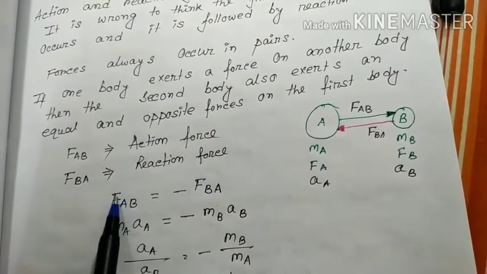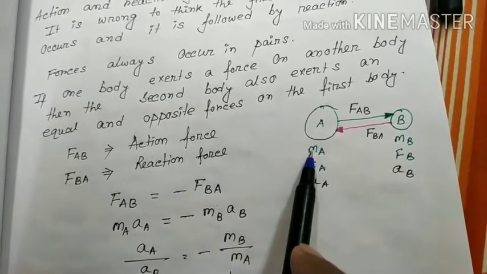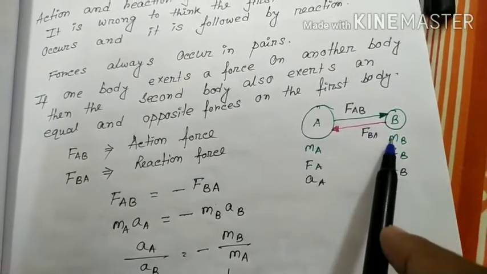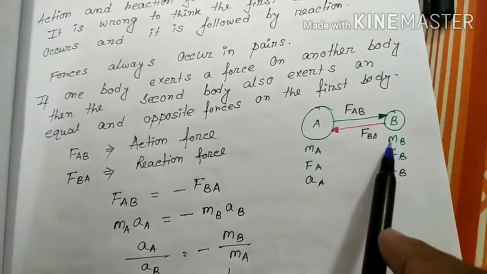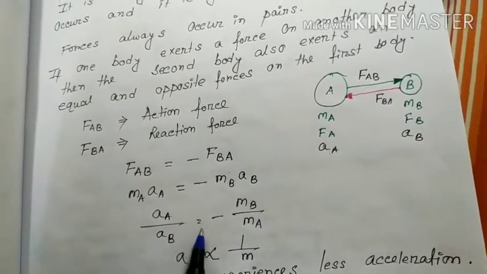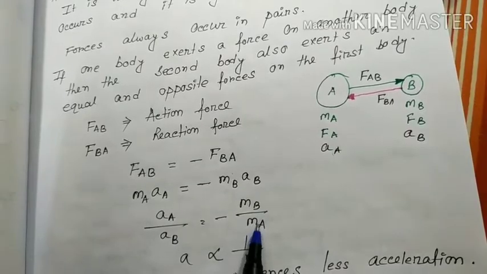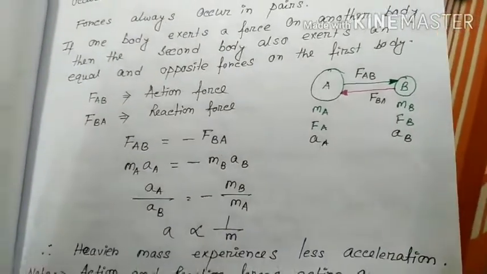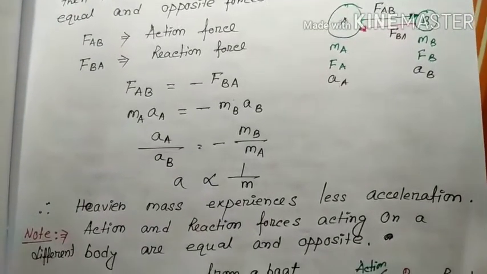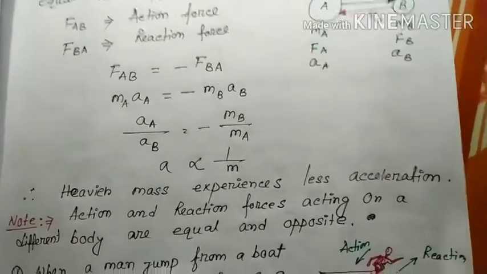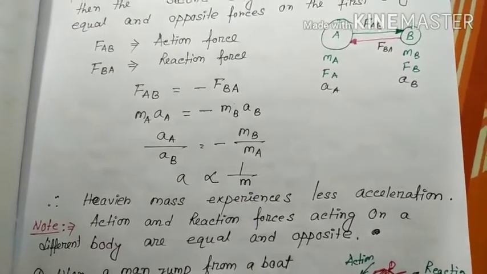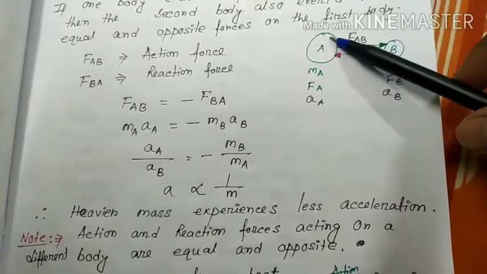So what is the formula of Fab? Fab means ma into Aa. Fba equals the mass of body B, mb into Ab. So Aa by Ab equals minus mb by ma. A is inversely proportional to m, or A is directly proportional to 1 by m. A heavier mass experiences less acceleration. So the body which is heavier gets less acceleration.